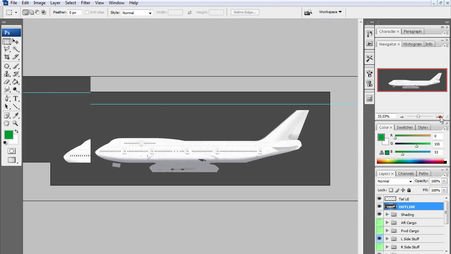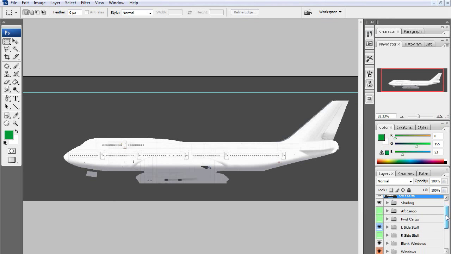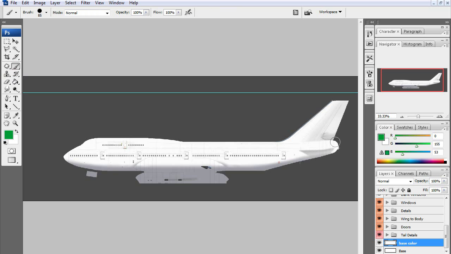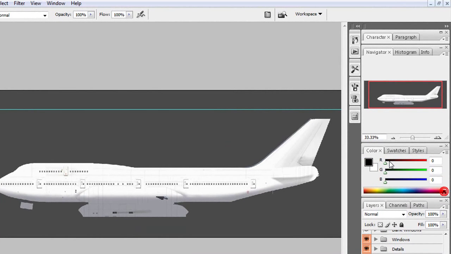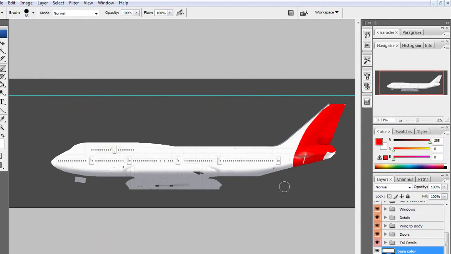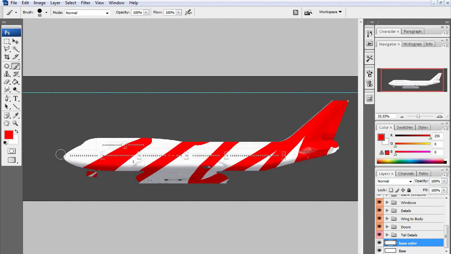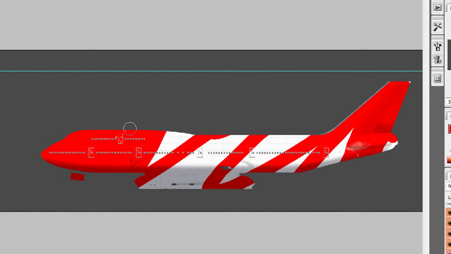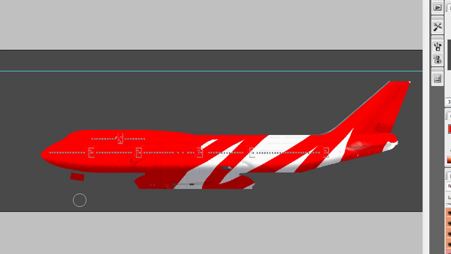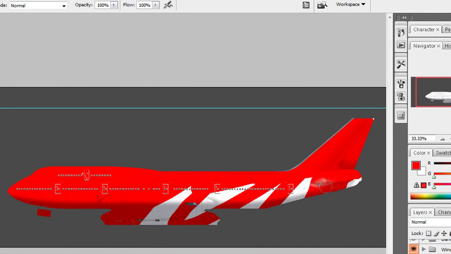Okay, so this is what it looked like. Now down here, you want to scroll down and go to the base color, and this is where you want to paint. Because if you look now, if I use a random color, I'll use red, it goes under all the lines and all the doors, everything. So I'm just going to do an entirely red plane. And then I'm going to get some text and put that over it, and I'll show you how to do that in a second.